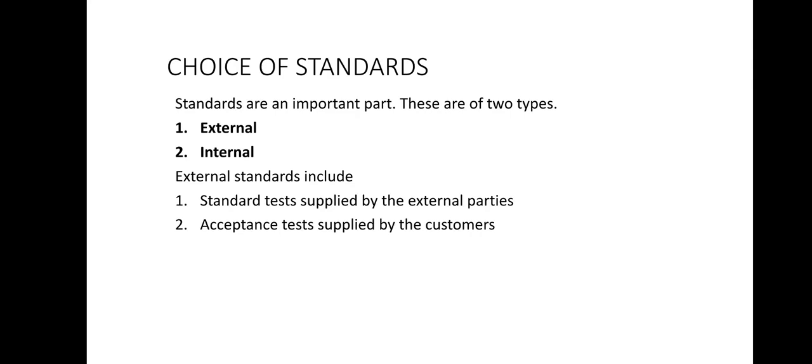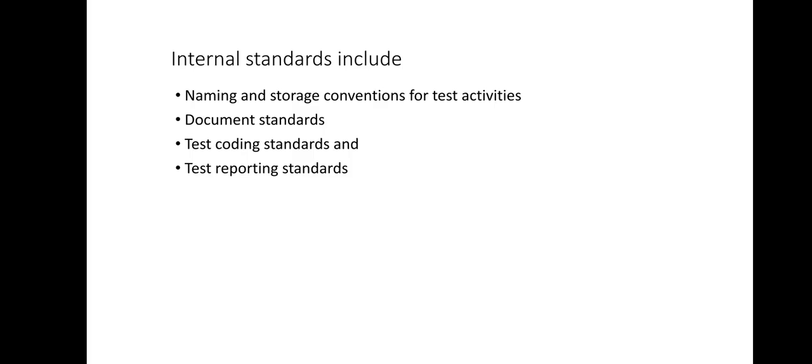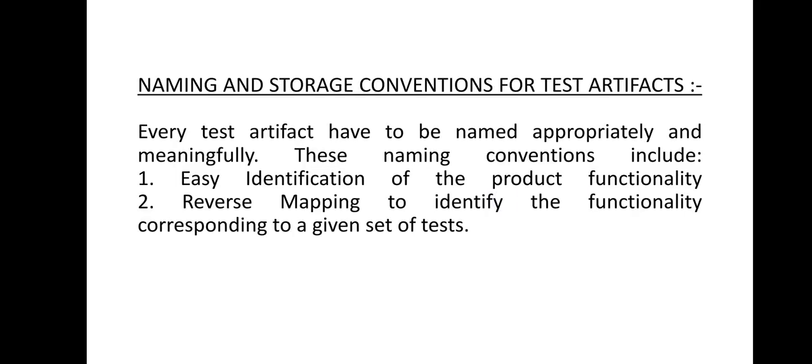When we talk about the internal standards, as you can see here on the slide, some important points are related to the choice of internal standards. These include naming and storage conventions for test activities, document standards, test coding standards, and test reporting standards. Fine. So let us take these one by one. The first thing is naming and storage conventions for test activities. So what do you mean by this? Naming and storage conventions for test artifacts.